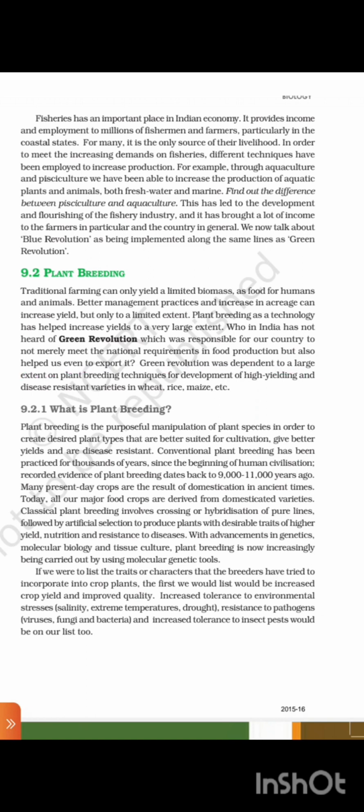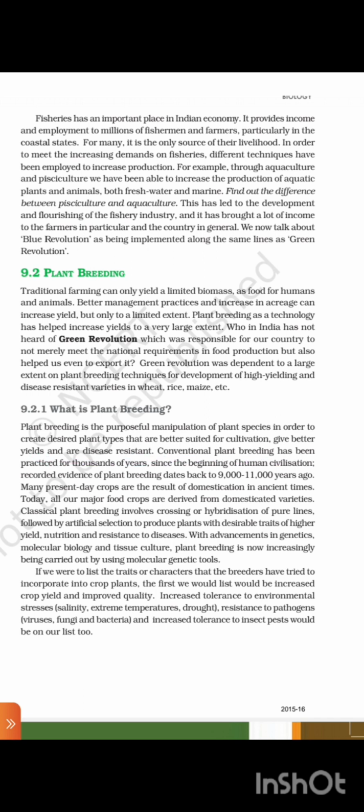Green revolution was dependent to a large extent on plant breeding technique for development of high yielding and disease resistant varieties in wheat, rice, maize, etc. 9.2.1 What is plant breeding? Plant breeding is the purposeful manipulation of plant species in order to create desired plant types that are better suited for cultivation, give better yield and are disease resistant.